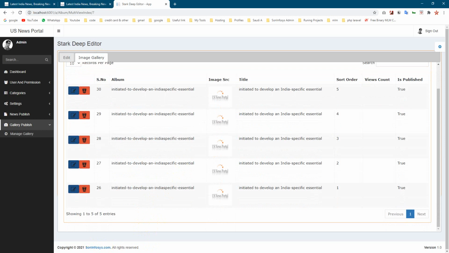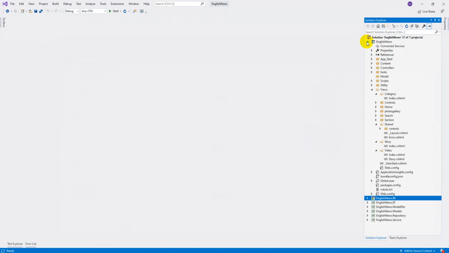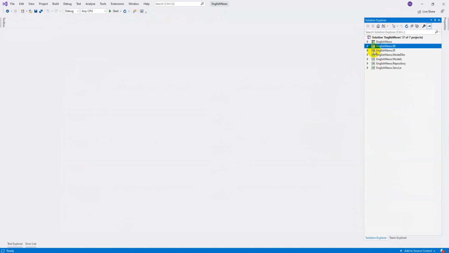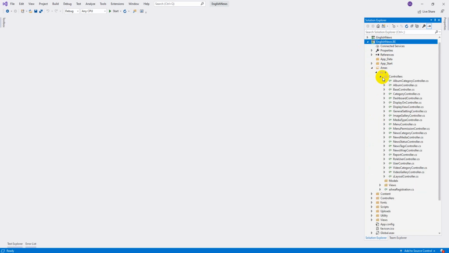Now I will show you the coding part. This is the solution, and as I already told you, it is built in MVC 5. This is the front end solution, with all the controllers and views. We use onion layer architecture here. This is the backend project, where all the backend things are managed.